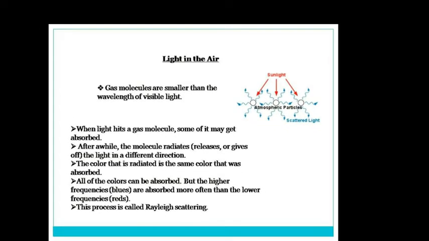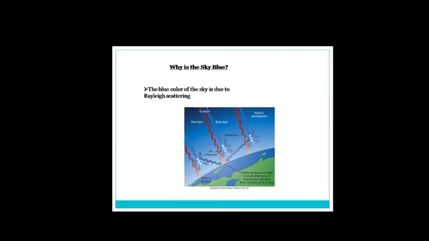When sunlight passes through the atmosphere, it encounters many tiny gas molecules. The light hits a gas molecule, gets absorbed, and after a while the molecule radiates the incoming light. All of the colors can be absorbed, but the shorter wavelength, higher frequency blue color is absorbed more than the longer wavelength red colors. This phenomenon is known as Rayleigh scattering, named after the English physicist Sir John Rayleigh.